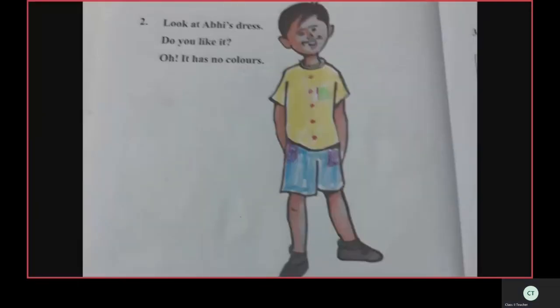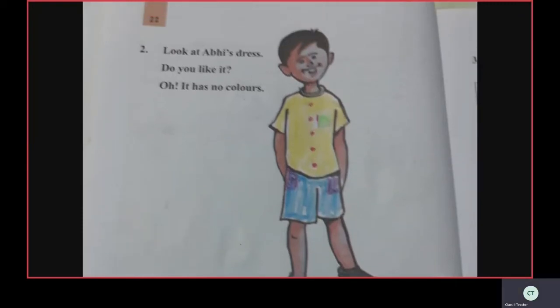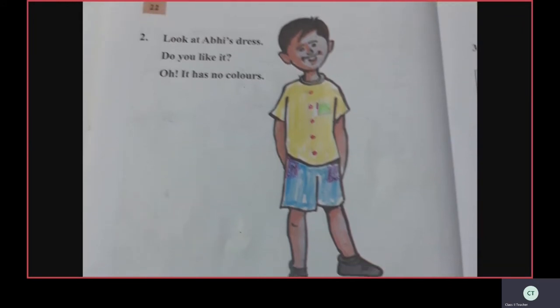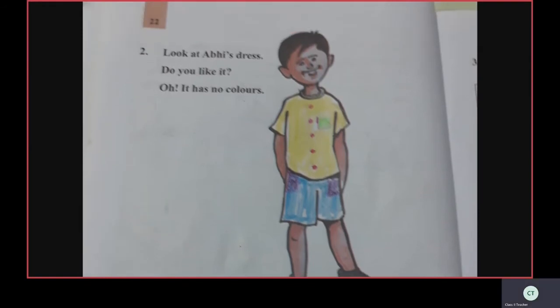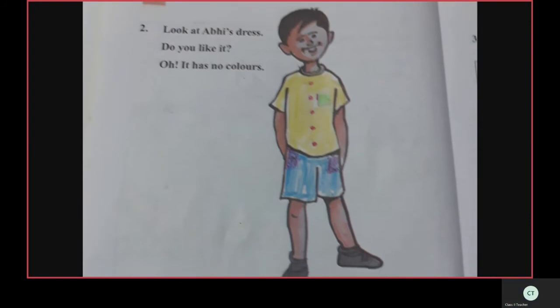Look at Abhi's dress. Do you like it? Oh, it has no colors. Abhi's dress has no colors, no, children? See in your textbook, it has no colors. Then what do we have to do? We have to color Abhi's dress.